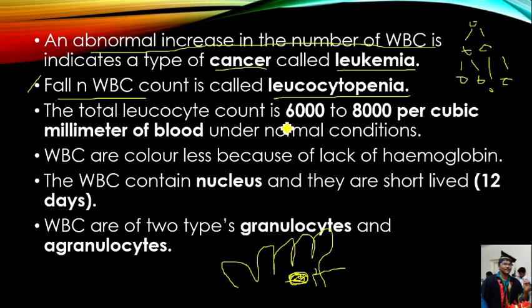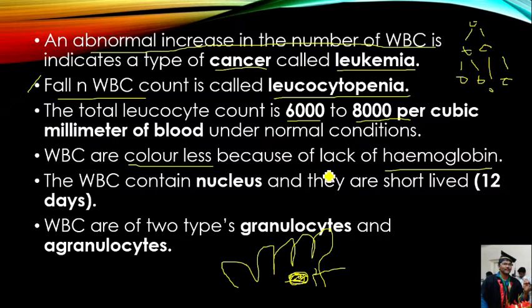The total number of white blood cells or leukocytes is 6000 to 8000 per cubic millimeter of blood under normal conditions. The white blood cells are colorless because of lack of hemoglobin.